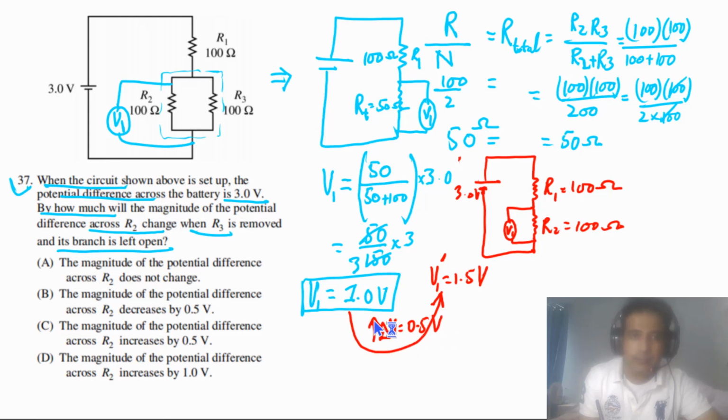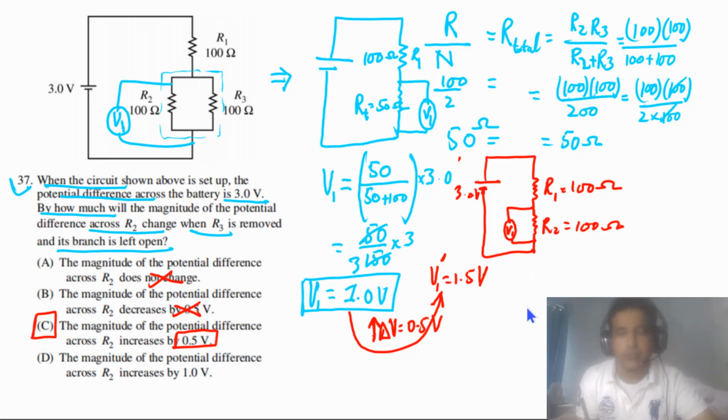So this delta V has been increased by 0.5 volts. So the answer for this question cannot be decreases, this is wrong, and doesn't change is also wrong. This is telling us increases by 0.5 volts. So the answer for this one has to be C.